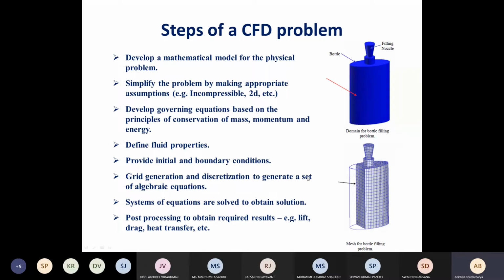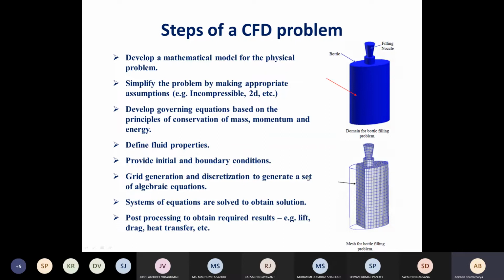For example, for studying the planetary boundary layer, the length scale is too large, or if we want to study the formation of stars, the time scale is very long, so you cannot even collect data at those time scales. So you have to do either an analytical solution of the equations or a numerical solution using CFD. That is the reason why CFD has become very popular.